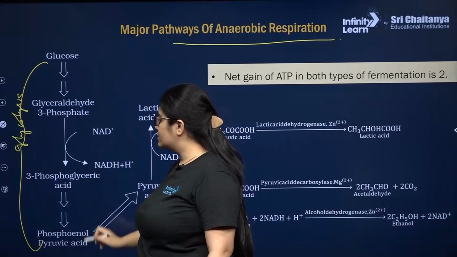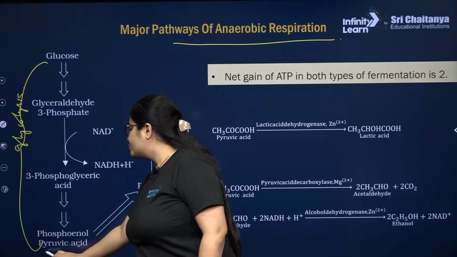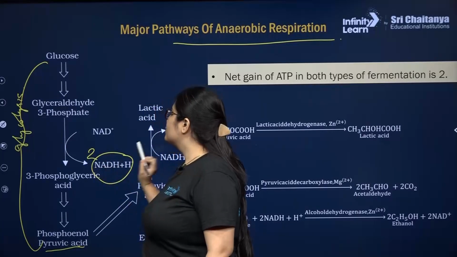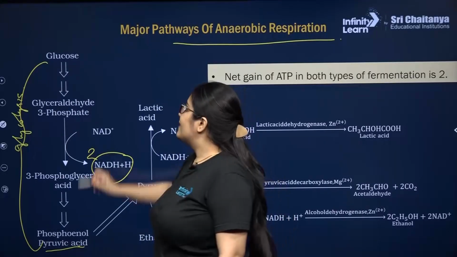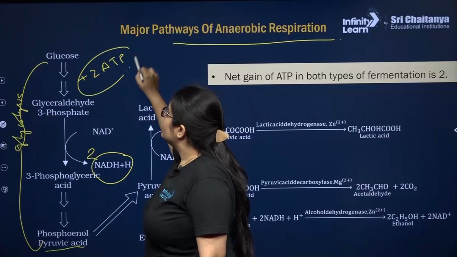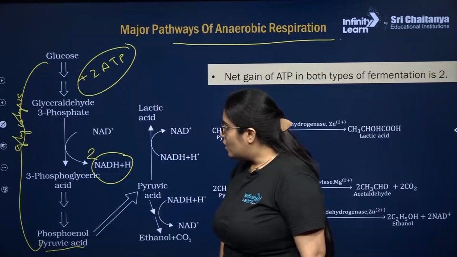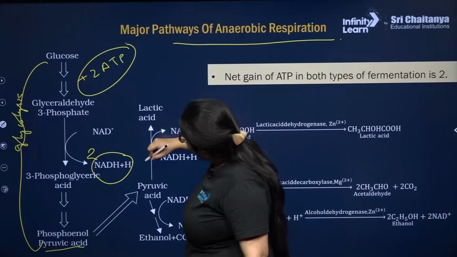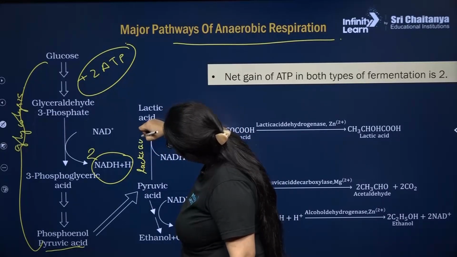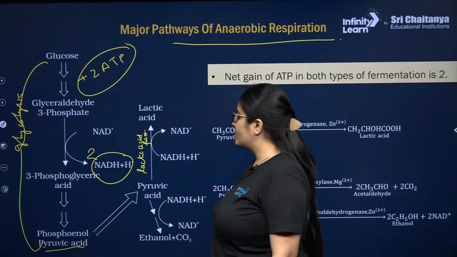One molecule of glucose is breaking down into 2 molecules of pyruvic acid, and there will be production of 2 molecules of NADH plus H plus, and there will be a net gain of 2 ATP also in glycolysis. Now during lactic acid fermentation, what will happen?